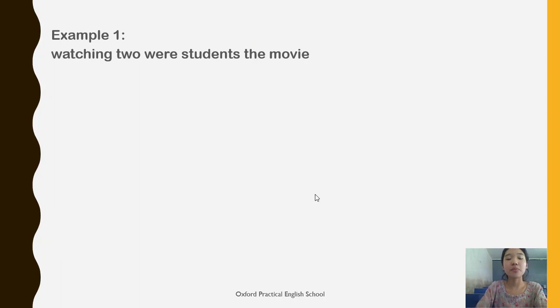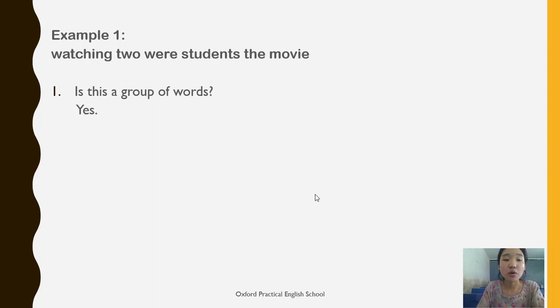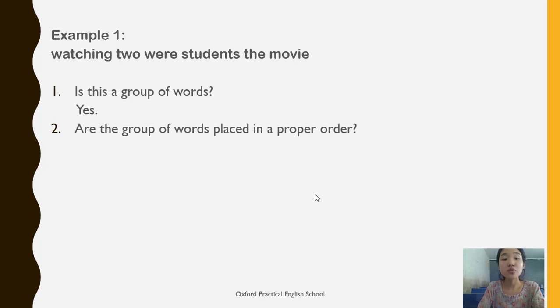For our first example, watching two were students the movie. There are some group of words. First of all, do you think these are a group of words? Yes, they are a group of words. Are the group of words placed in a proper order? Do you think watching two were students the movie are placed in a proper order? No, they are not placed in a proper order.